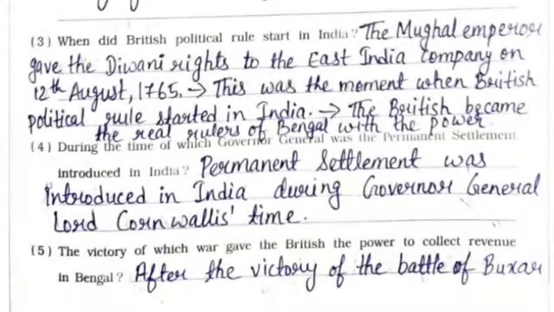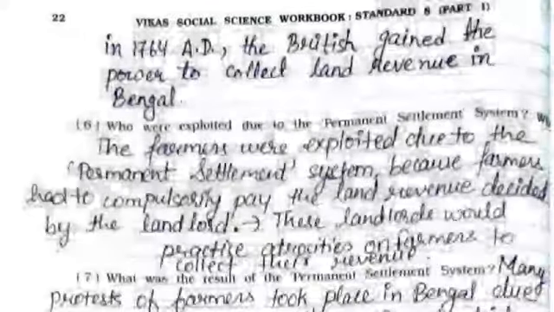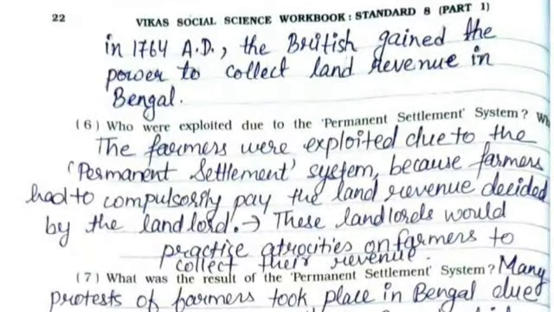Fourth one, during the time of which Governor General was the permanent settlement introduced in India? Permanent settlement was introduced in India during Governor General Lord Cornwallis' time. Fifth, the victory of which war gave the British the power to collect revenue in Bengal? After the victory of the Battle of Buxar in 1764 AD, the British gained the power to collect land revenue